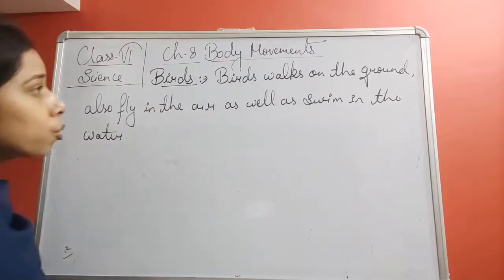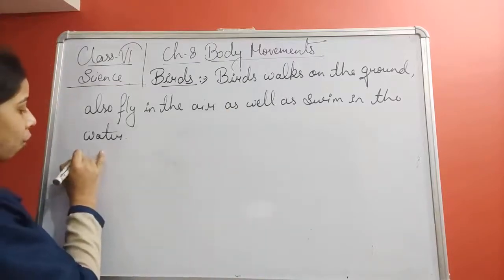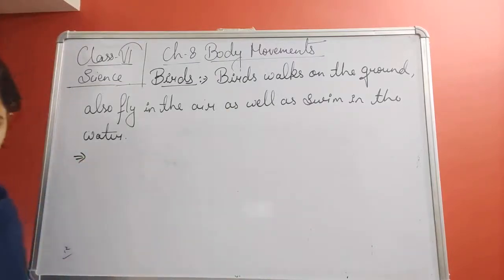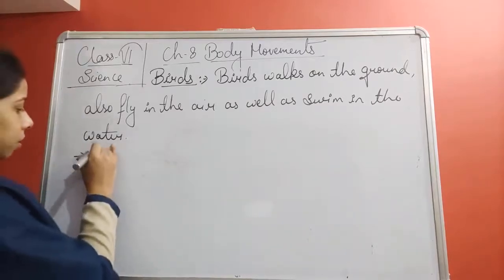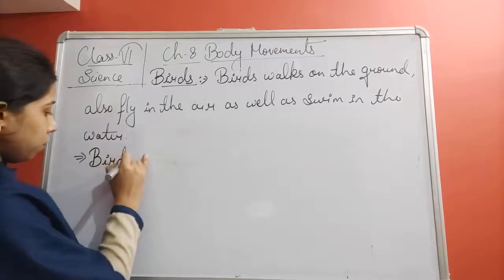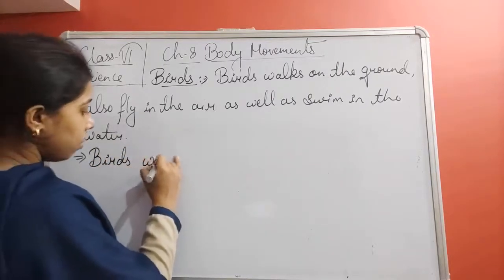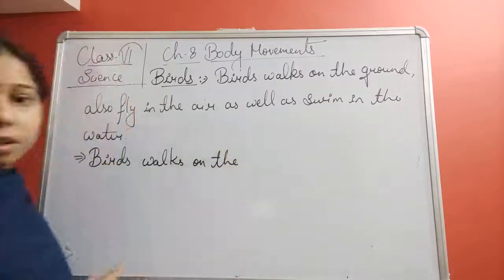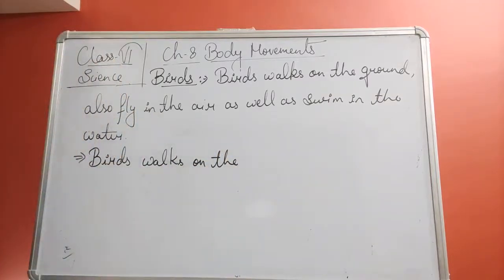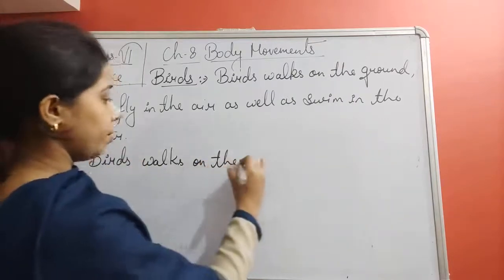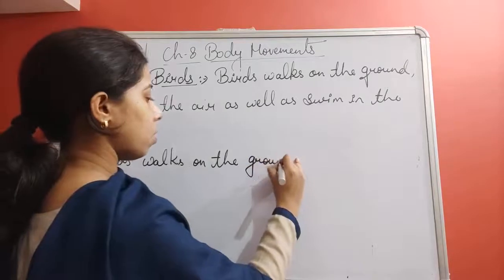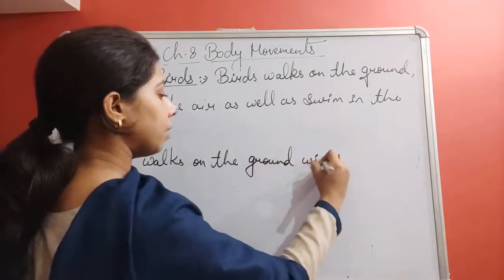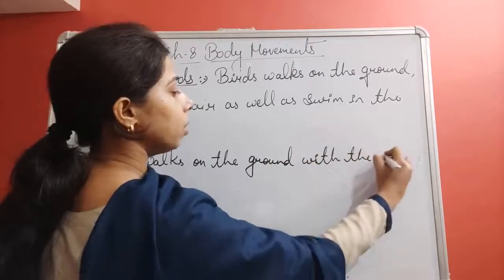Now the birds, those who walk on the ground, they used to walk with the help of their hind limbs. So we can write it: birds walk on the ground by using their hind limbs.